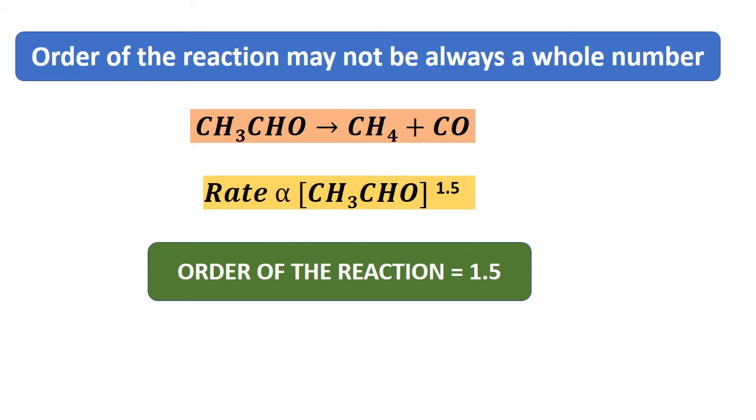Order of the reaction may not be always a whole number. Let us take one example. Acetaldehyde dissociates to give methane and carbon monoxide. Here the rate is proportional to the concentration of acetaldehyde raised to the power 1.5. So the order of the reaction is equal to 1.5.